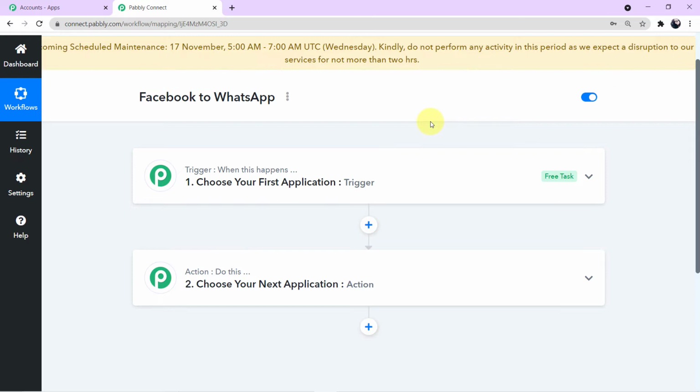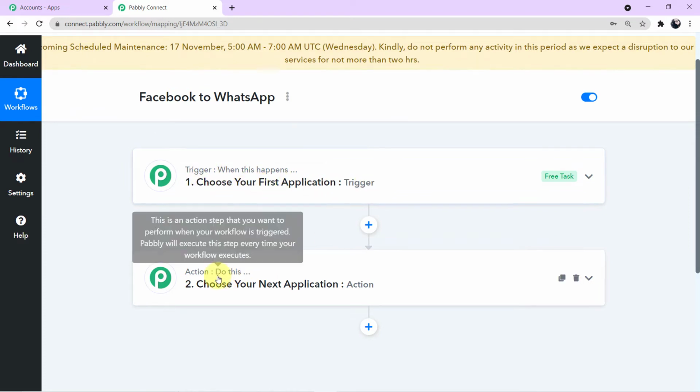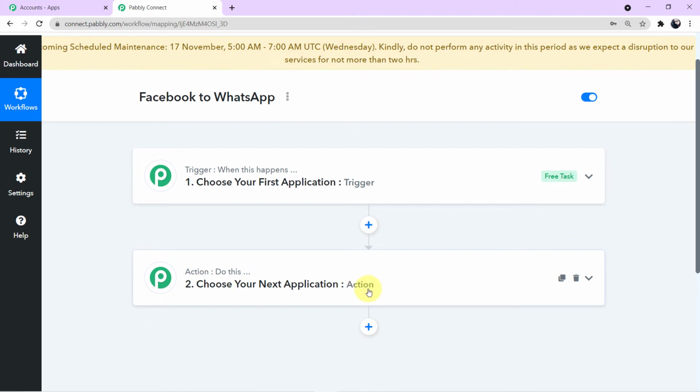And let me tell you one more thing before we start processing the steps. What is this trigger and what is this action? Because it is very important to have the basic knowledge so that you can understand what we are doing in the workflow. Let's read out what is written here. Trigger: when this happens, choose your first application trigger. Action: do this. Choose your next application action.